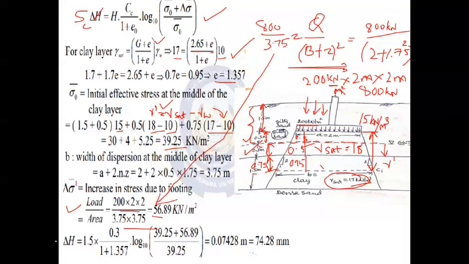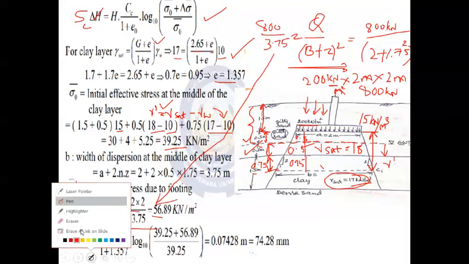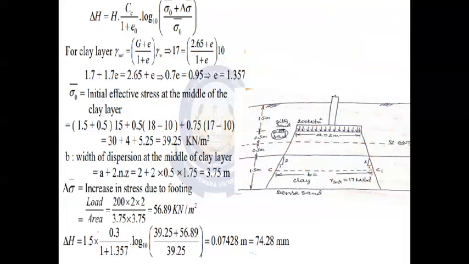Finally we have to substitute all these parameters in the final form of the equation. H is 1.5 meter, the thickness of the clay layer we are considering. This much compressible strata exists here, 1.5 meter thick.